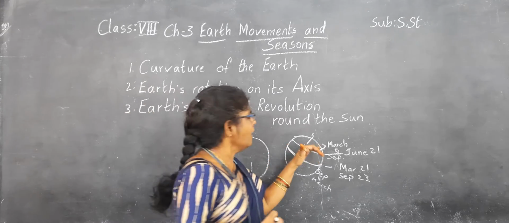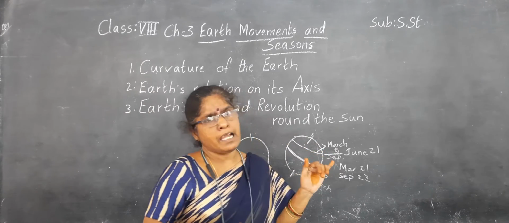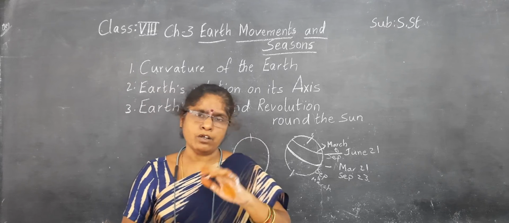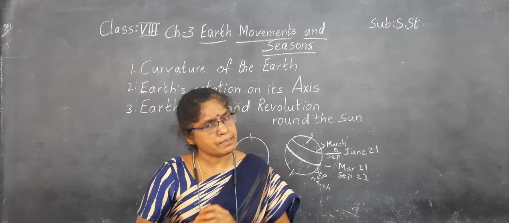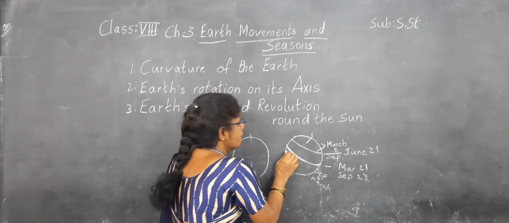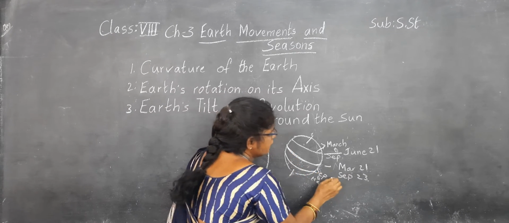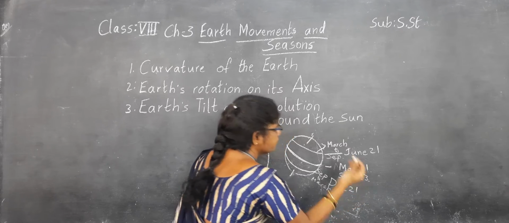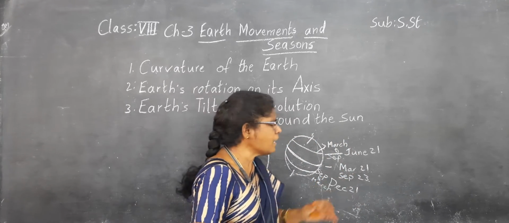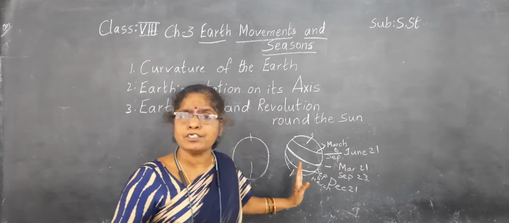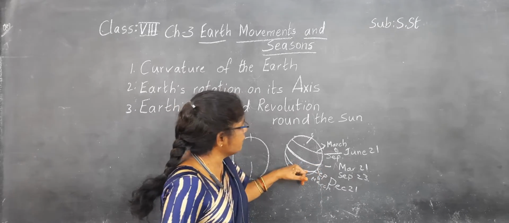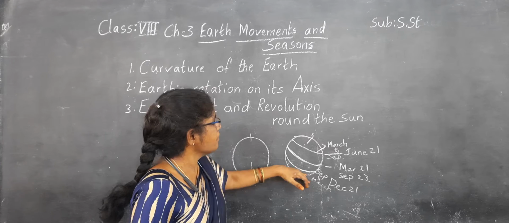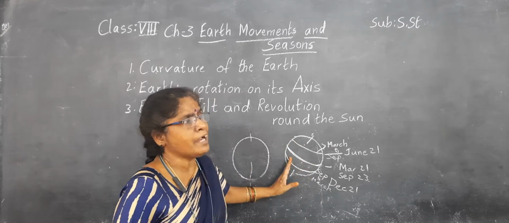So at that time, the daytime will be longer in the northern hemisphere, and the night time is short compared with the daytime. On December 21 or 22, the sun rays fall on the Tropic of Capricorn. So at that time, there is the shortest night time for the northern hemisphere.